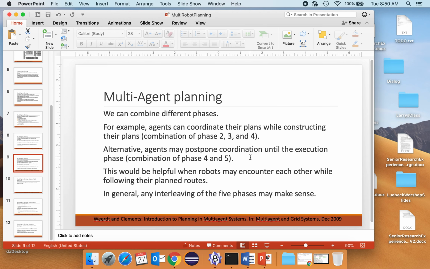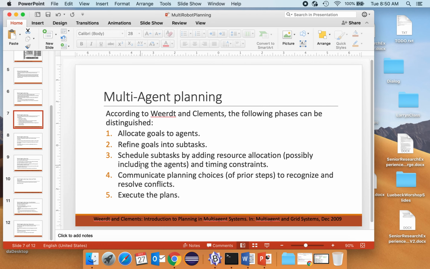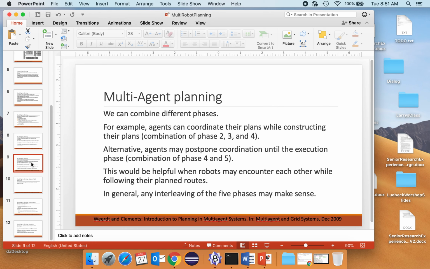Another way to look at it is the agents do get their tasks, they do their planning individually, and then later on they say, okay, this is my plan, so this is what we're going to be doing, and they may execute things more on the execution side. So notice that the first one was trying to come up with consistent plans as much as possible by communicating during the scheduling and planning phase, and the other one is postponing that a little bit, coming up with some rudimentary plans, and then doing communication and even doing execution, so they pay attention to each other and resolve any conflicts.